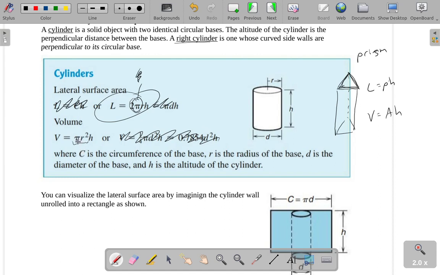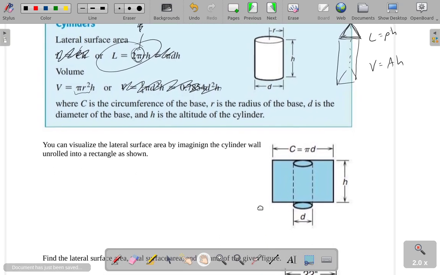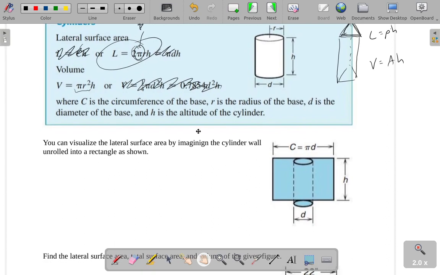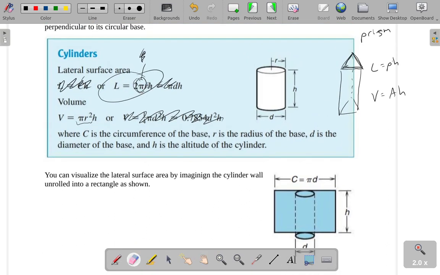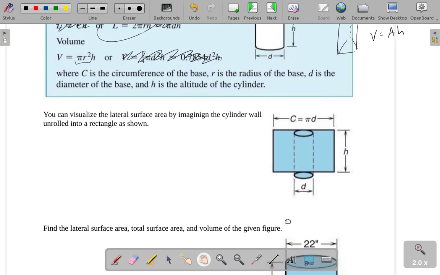Only when we're talking about circles, we end up having to use a slightly different formula for the actual area of the circle. So you can see of all these formulas, I recommend you have just these 2. I don't really see the necessity of having so many different formulas.